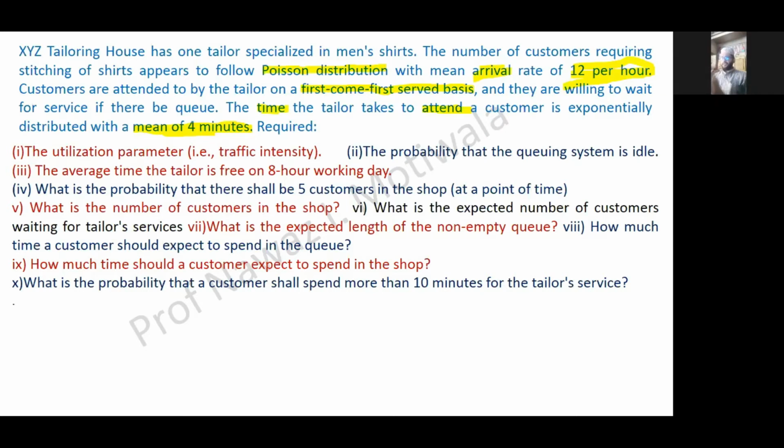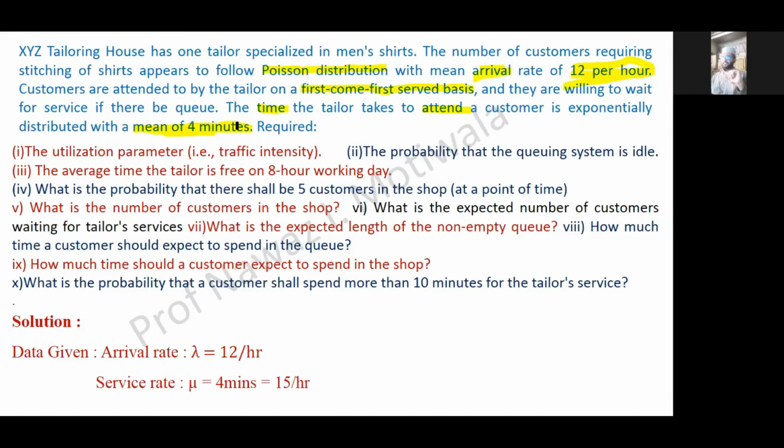And lastly we need to find out what is the probability that customer shall spend more than 10 minutes for the tailor service. So let us start with this. So arrival rate lambda is equal to 12 per hour, already given to us. And next part, the service rate was given as it is distributed with mean of 4 minutes. So in 4 minutes, one person can be serviced. So we need in hour. So in 1 hour, how many of them can be serviced? So it is simple conversion, 60 divided by 4. We need to divide 60 minutes and one person takes 4 minutes. So 60 divided by 4, I will get answer as 15. So I will get answer mu as 15 per hour.